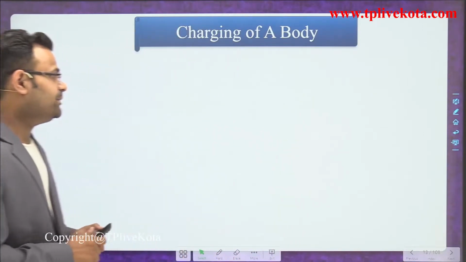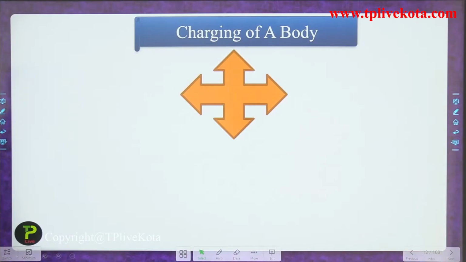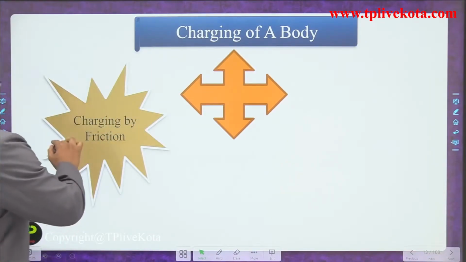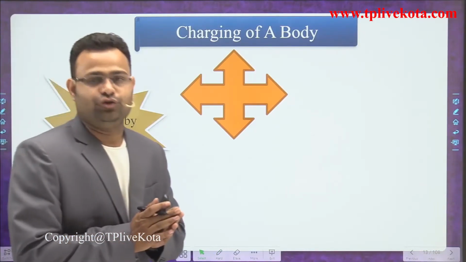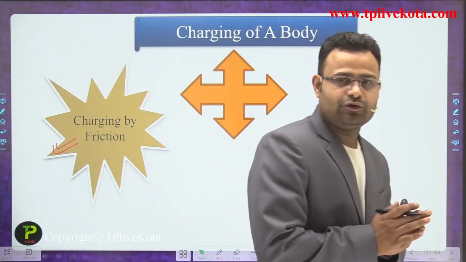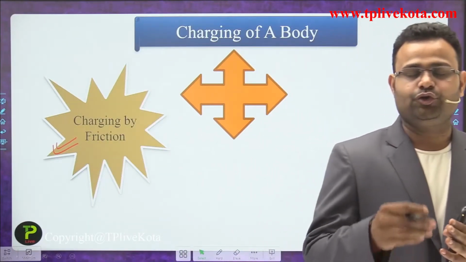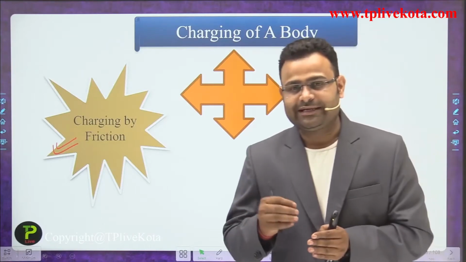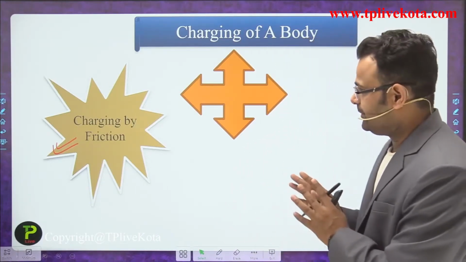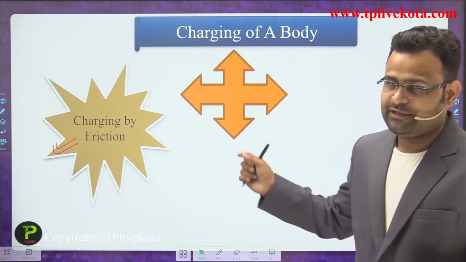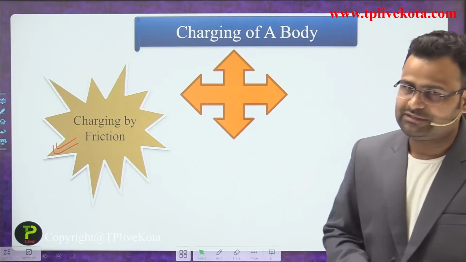The charging of a body is divided into three parts. The first one is charging by friction. What happens in charging by friction, guys? We rub two bodies, heat is generated, and due to that heat energy, electrons move. We will discuss all the methods one by one, so first of all we give the nomenclature and division.